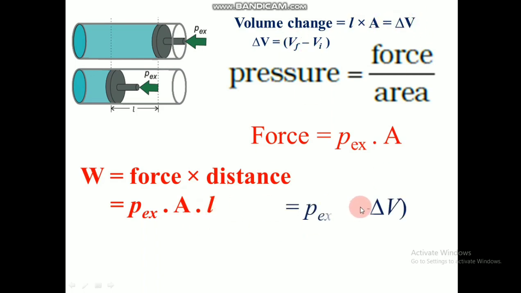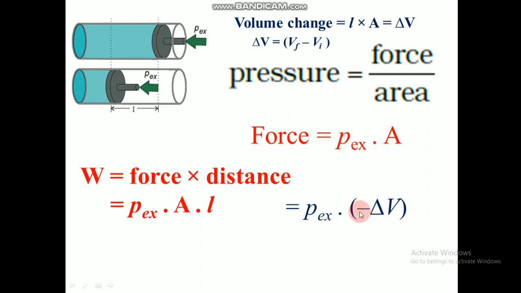So we are substituting here with a negative charge, which is from this equation. Vf is a smaller quantity and Vi, the initial volume, is a bigger quantity in case of compression. So we always get a negative value for delta V in this case.